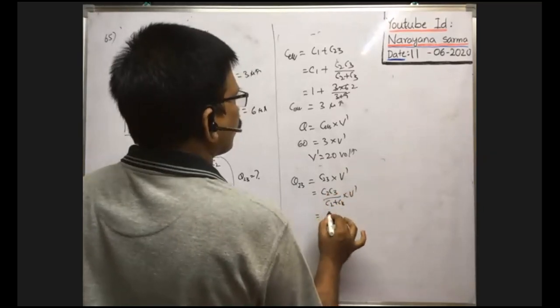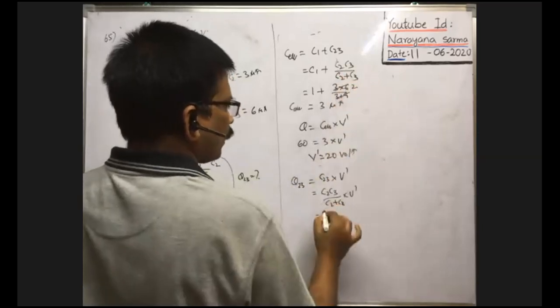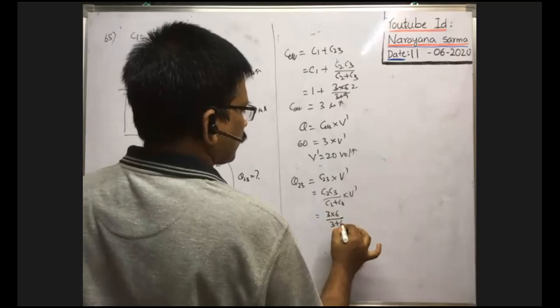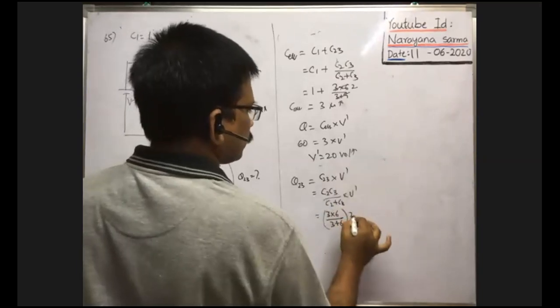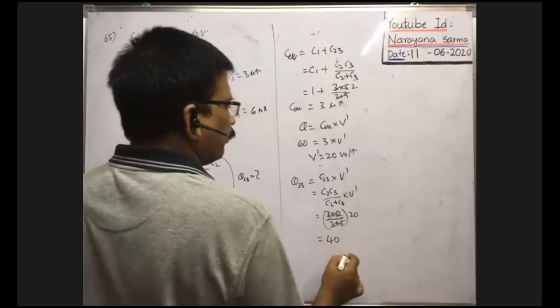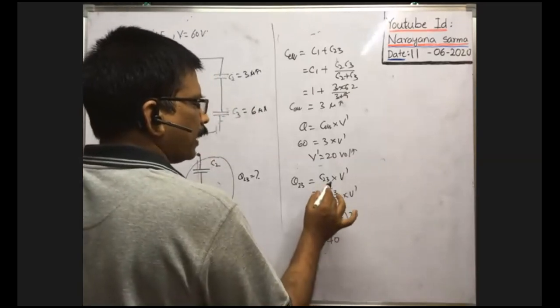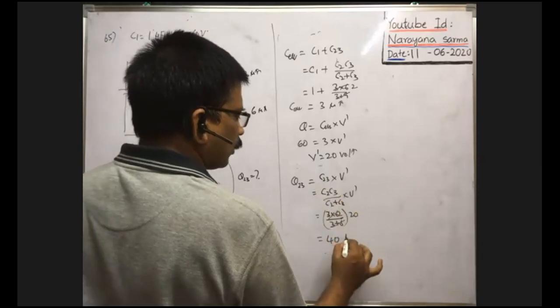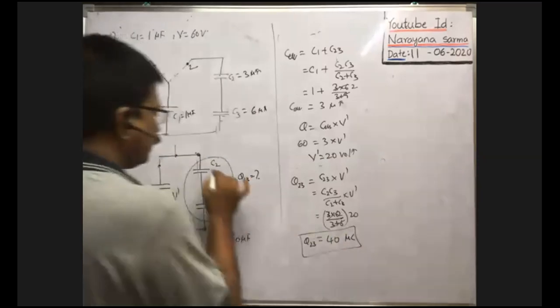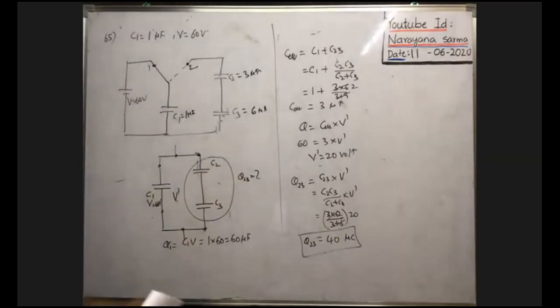C2 C3 by C2 plus C3 we got as 2. Substituting, 6 into 3 into 6 by 3 plus 6 into 20, that is 2 into 20, which is 40. As we substituted the capacitance in microfarad, we get the answer in microcoulomb. So the total charge stored in this series combination of two capacitors is 40 microcoulomb.